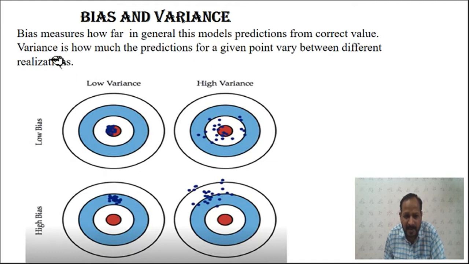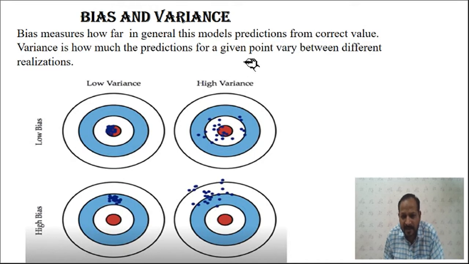Another term is variance. Variance is how much the prediction for a given point varies between different realizations. If you apply the same input, will it give the same predicted value, or will it be different at different times or iterations? The input is the same, your model is the same, and you apply this input to the model a number of times.